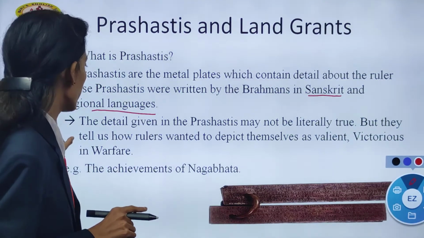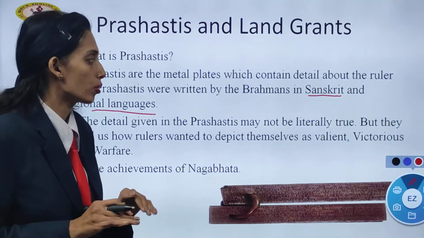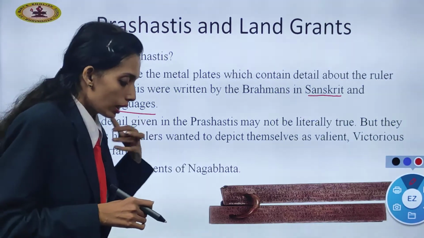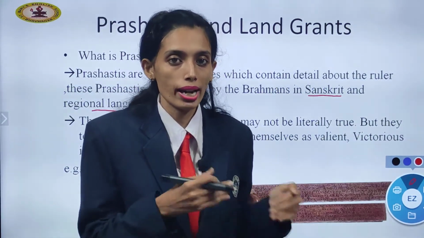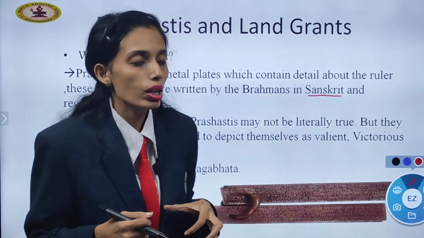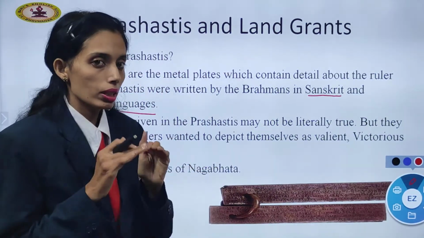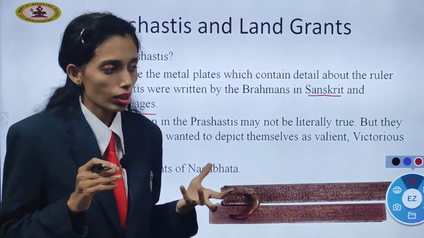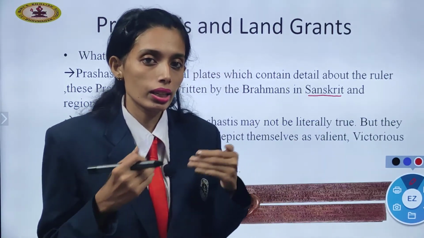The details given in the Prashastis may not be literally true. When the king is assigning a Brahmin to write about him, he will not write everything correctly; there can be a little wrong view also, since the king is granting him something.